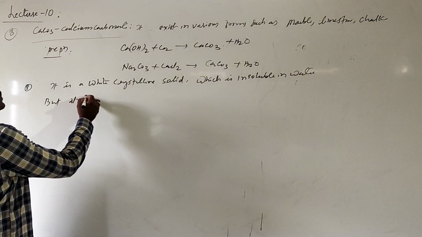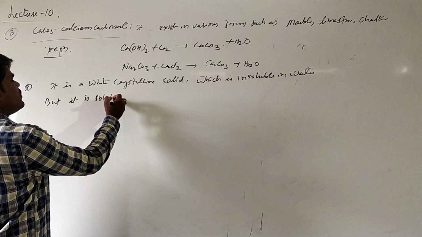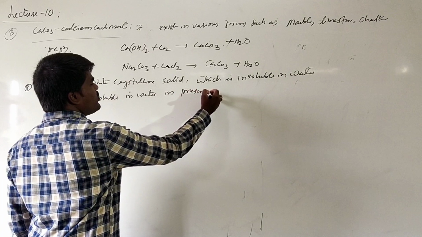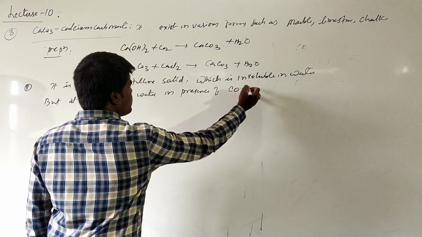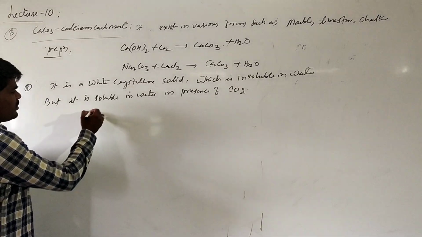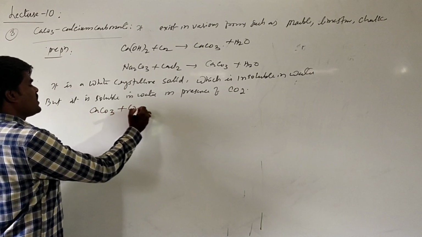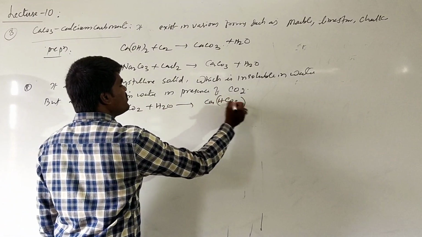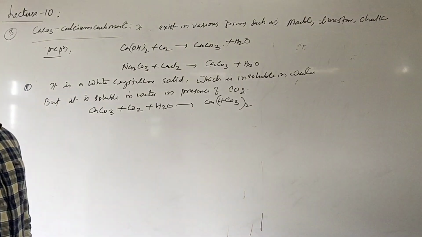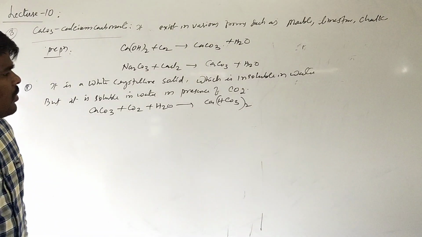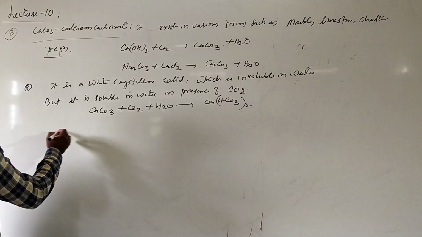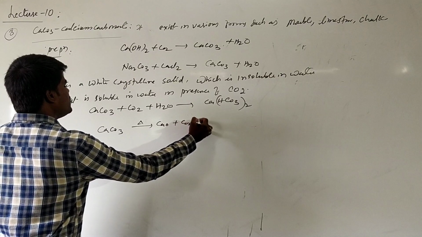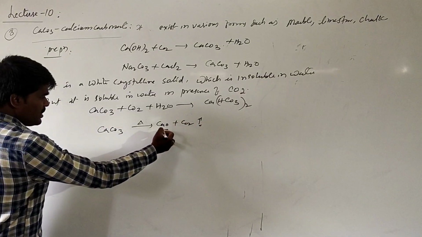But it is soluble in water in the presence of carbon dioxide. Calcium carbonate plus carbon dioxide plus water forms calcium bicarbonate, so it will be soluble in water. You know that all the bicarbonates of alkaline earth metals are soluble in water. Now, when you heat it strongly, it readily decomposes into calcium oxide plus carbon dioxide. It is a good source of carbon dioxide as well as calcium oxide.